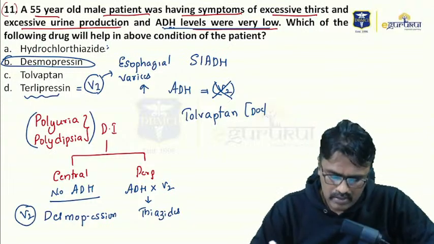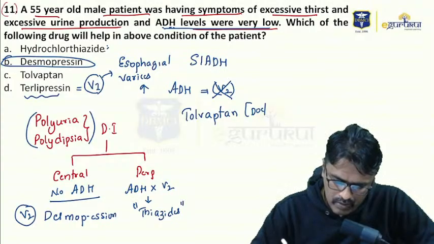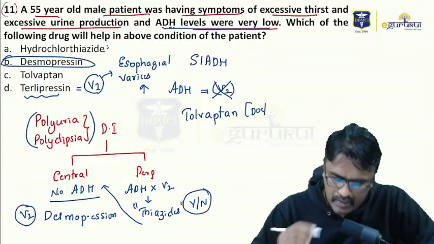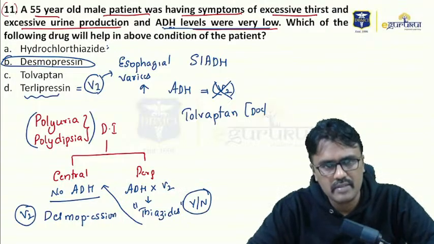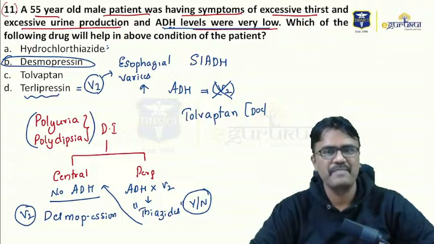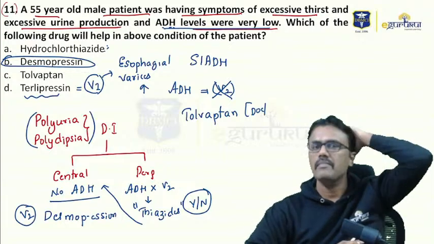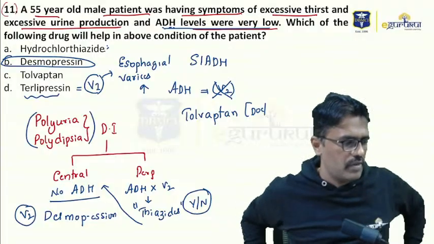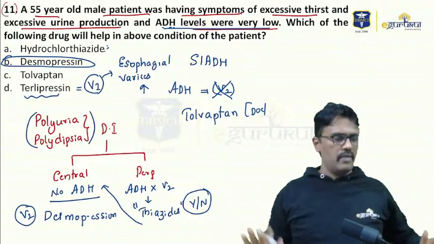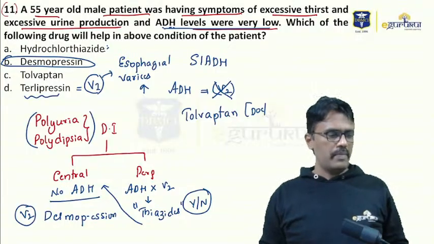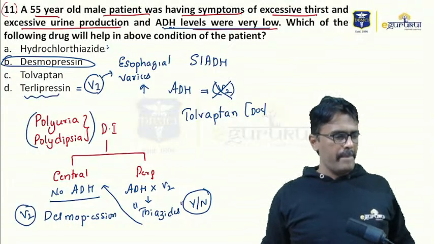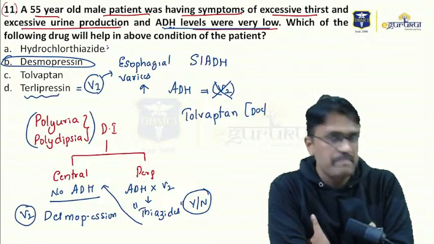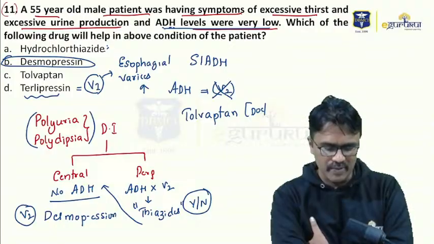My question, guys: thiazides, can we use them for central diabetes insipidus also? Yes or no? Please answer that. Can we use them for central diabetes insipidus? Yes or no? So the answer for this question I have told you already. It is desmopressin. I'm waiting for your answer. Yes, Arshil Mehta, very good. Sayantu Basu, Vaptans, very good. Shivam, Chitranj, Shivam. Yes, many are answering well. Happy with your answers. So please continue with that.